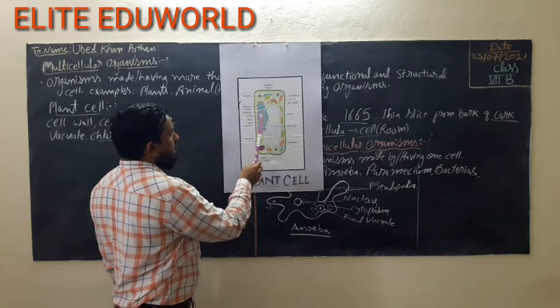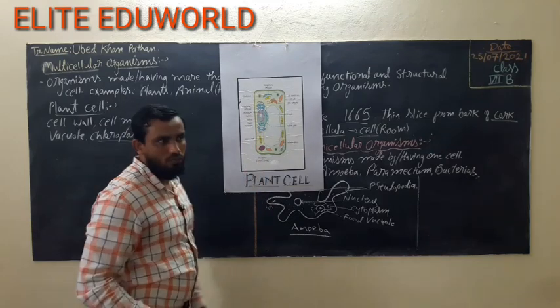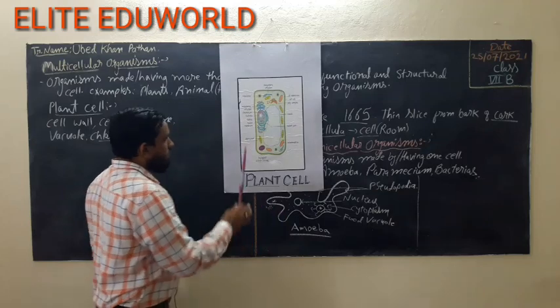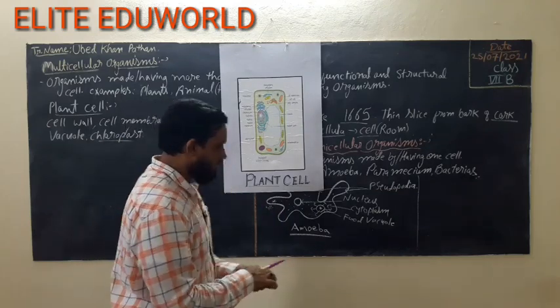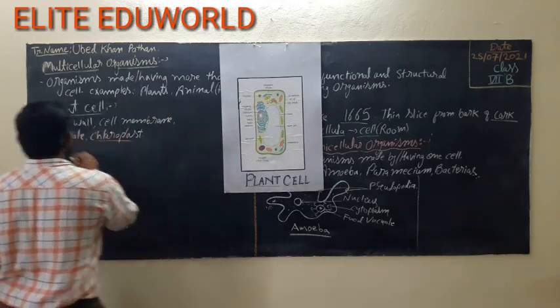Then there is the nucleus. It is a very important part of the cell, called the nucleus. So these are the basic things which are present in the plant cell. Now let's move towards the next type of cell, that is the animal cell.